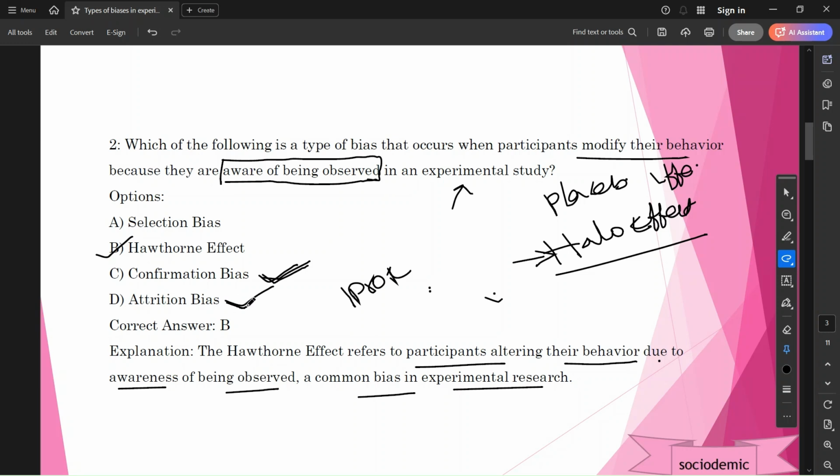So confirmation bias is related to the researcher, but attrition bias is related to the respondent. Friends, this is the difference. Okay, friends.